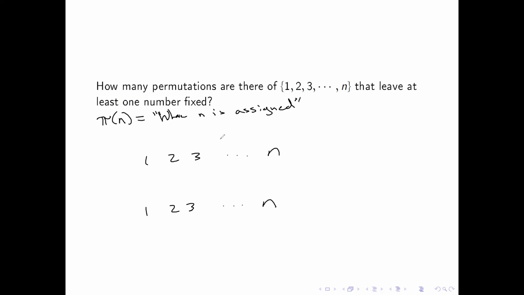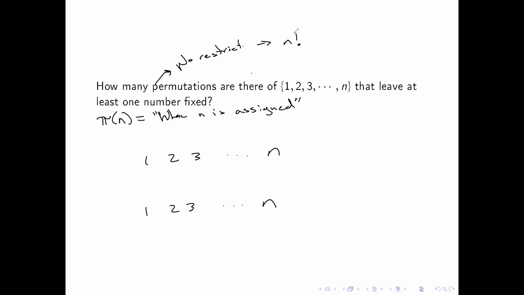So if we're just counting the number of total possible permutations, if no restrictions, we would get n factorial. Okay, so that is the number of ways to do it where there's no restrictions.